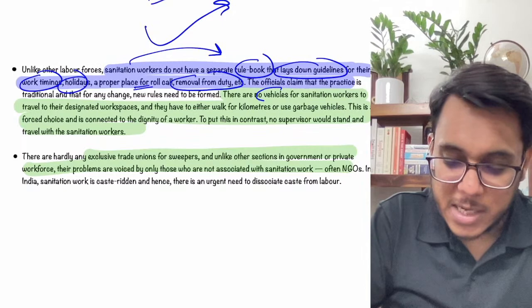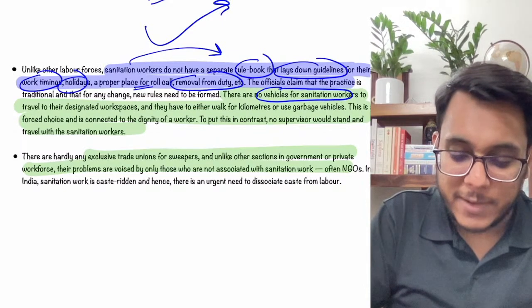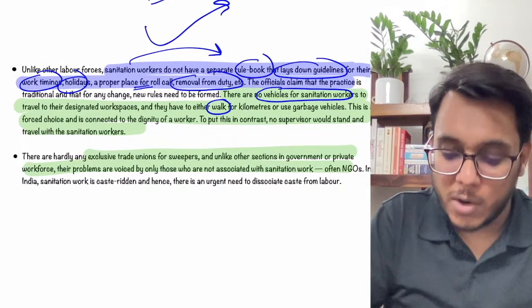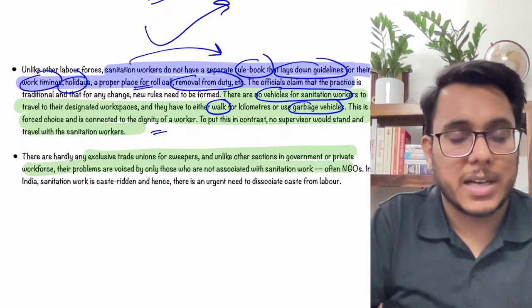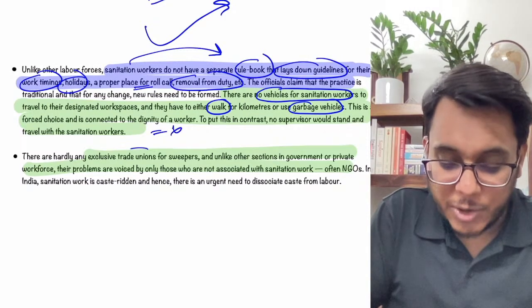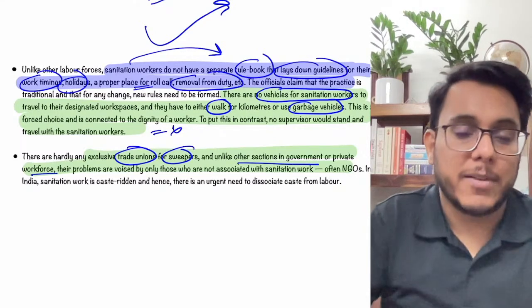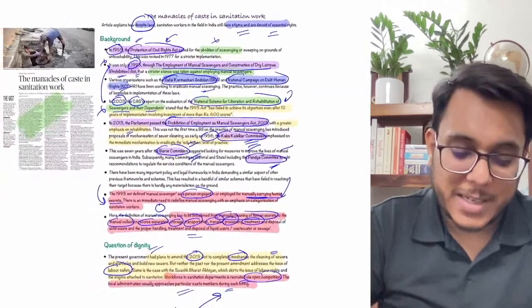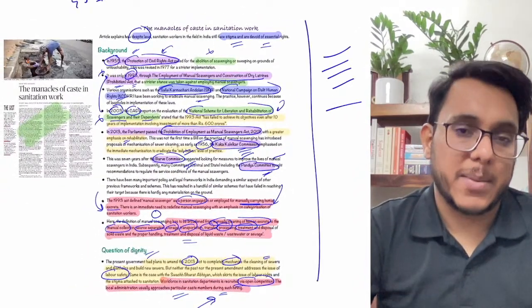Even vehicles for the sanitation workers are not there. They have to travel to their designated workplace. Either they have to walk or they have to use the garbage vehicles where they travel along with the garbage. So the dignity of the workers gets impacted. There are not even trade unions for the sweepers, unlike other government and private workforce. So these are certain lacunas in this particular scheme which need to be addressed immediately.